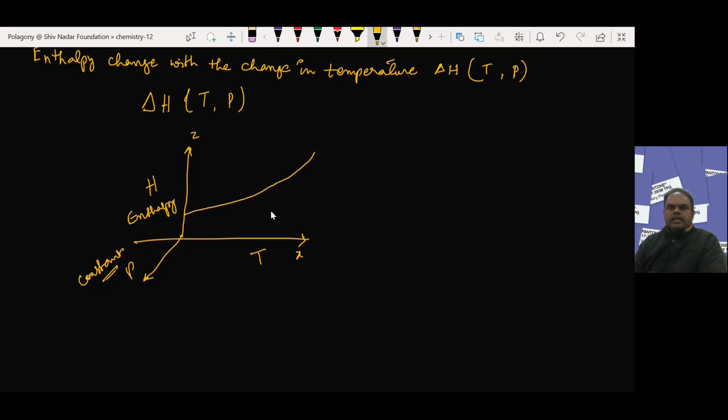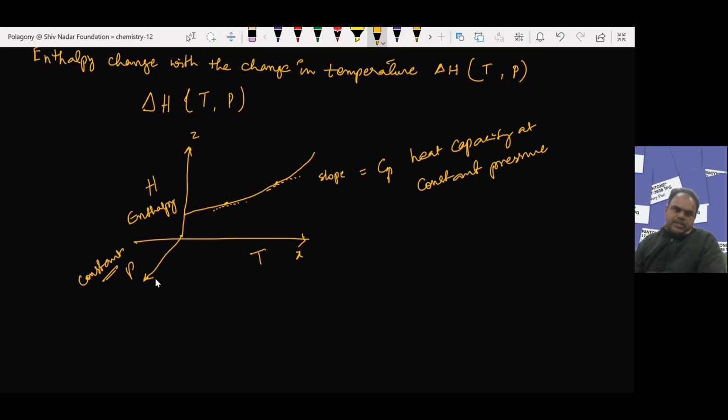As we have seen with internal energy change, at any particular point, if you draw the tangent line, the slope of this line is equal to Cp, the heat capacity at constant pressure.